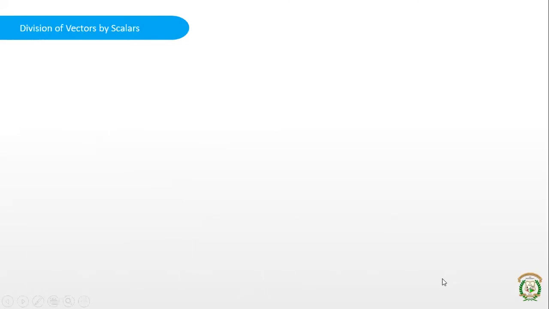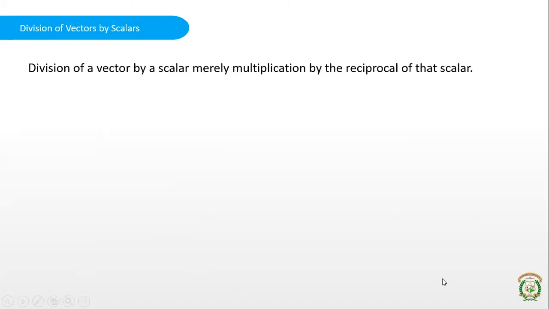On similar grounds, we can also have division of vectors by scalars. Division of a vector by a scalar is similar to multiplication, but you take the reciprocal of that scalar and multiply. Suppose you want to divide a vector A by a scalar m, you can multiply the reciprocal of m, 1 by m, with A. This is the way you achieve division, by multiplying the vector with the reciprocal of the required scalar.